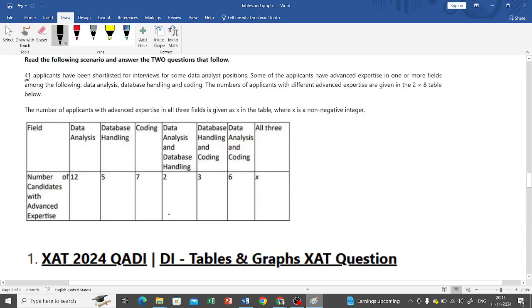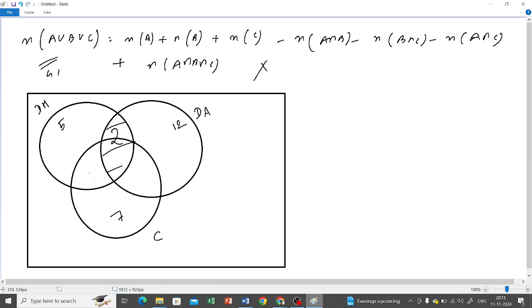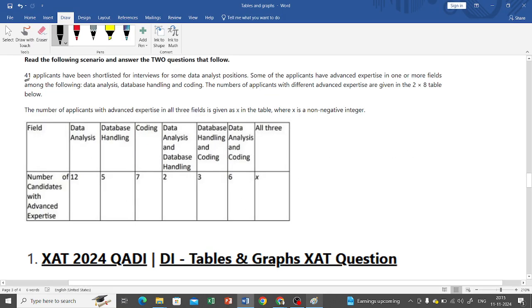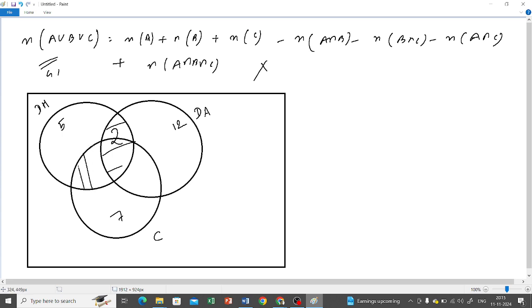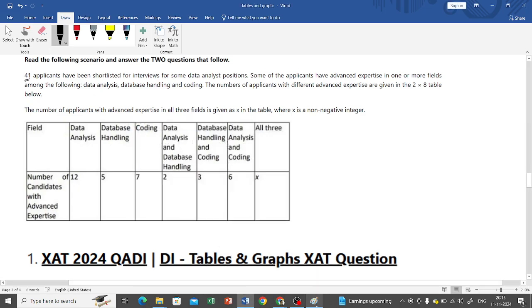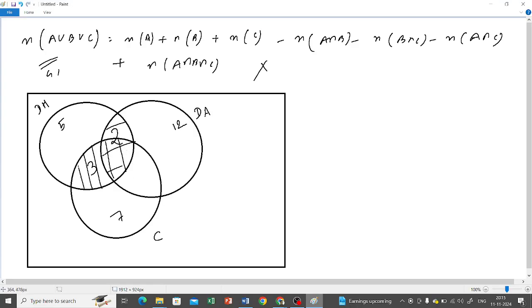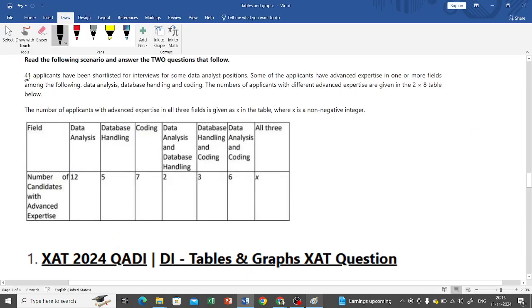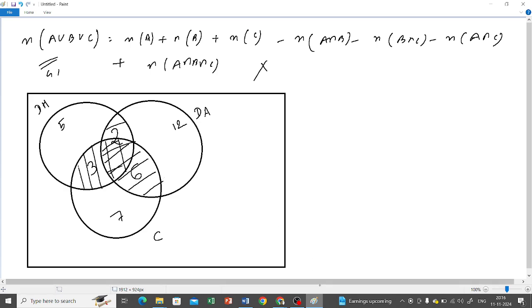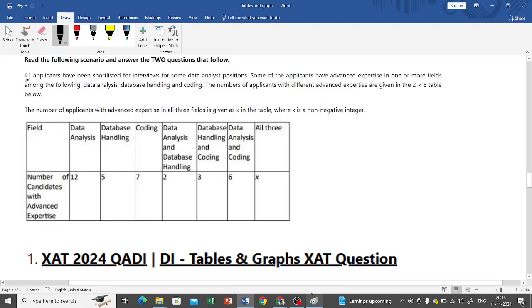Okay, now database handling and coding, this portion is how much? 3. So that means this portion is 3. Okay, next data analysis and coding, this portion, that is 6. And all 3 is x, that means this portion is x. This whole thing is 41. So now this is the game. Now I have to find out what is the value of x.